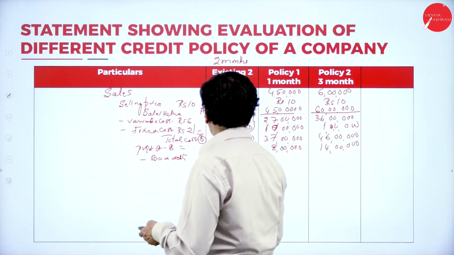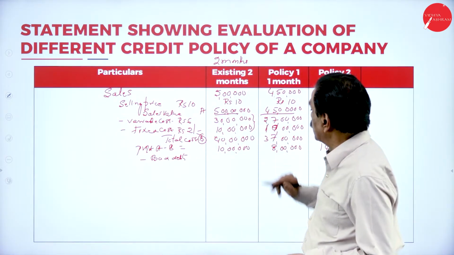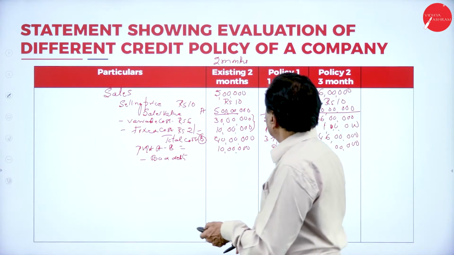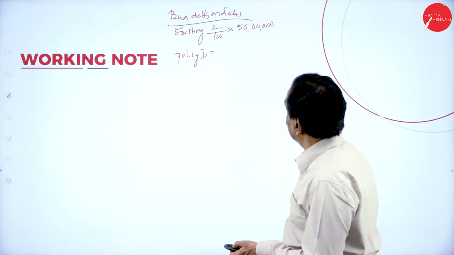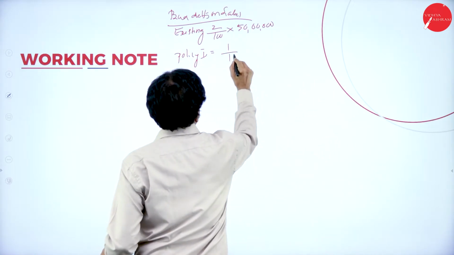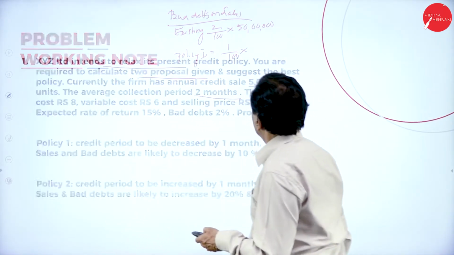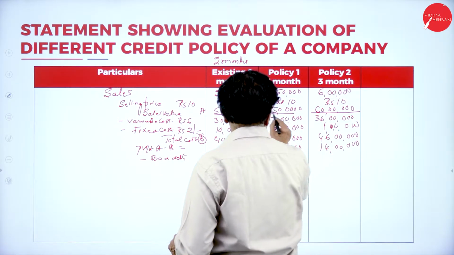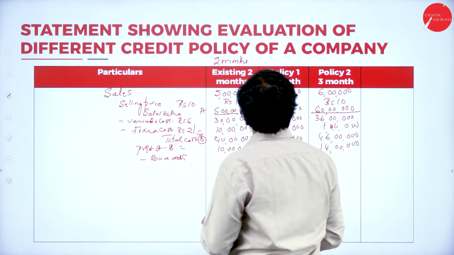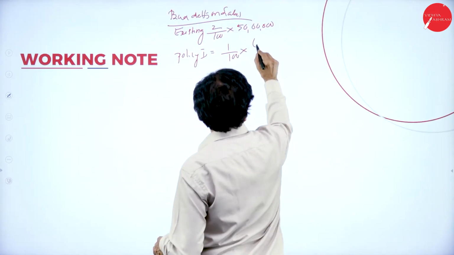Now, bad debt is 1% on existing 50 lakh. Then second one, decrease by 1%: 1 by 100 of present sale, here this is 50 lakh, 45 lakhs.